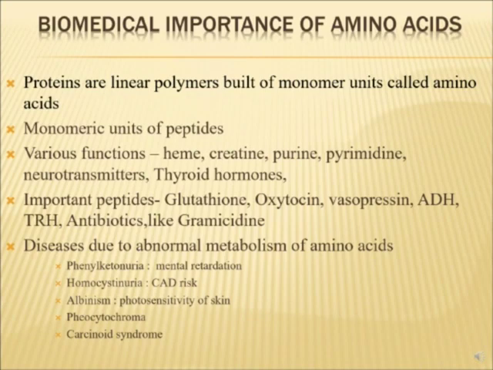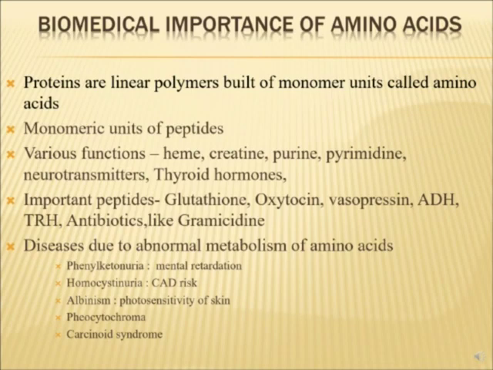The different amino acids combine with each other in a linear order, and this structure then undergoes further modification and forms a protein. So apart from helping in the formation of proteins, the amino acids have certain other functions also. They are the constituents of heme, creatine, purine, pyrimidine, neurotransmitters, and certain hormones like thyroid hormone. Also, amino acids help in formation of certain peptides which are biologically important.